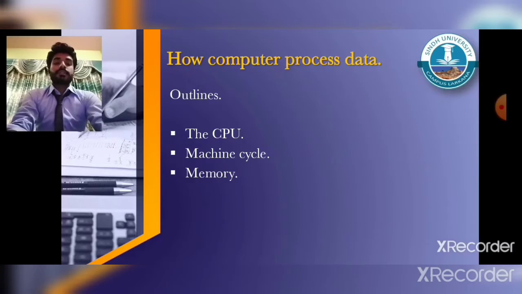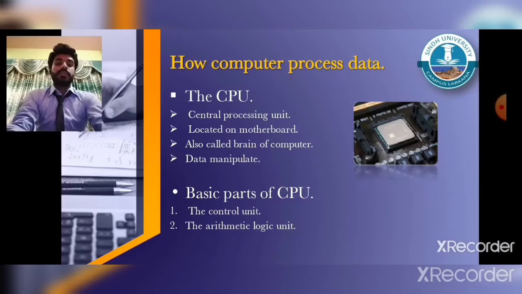So let's start. These are the outlines of my first presentation topic: how computer process data, the CPU, machine cycle, and the memory. So let's start from the CPU. What is CPU? Computer process through two components, CPU and memory. Both are located on motherboard. Central processing unit is abbreviated as CPU. CPU is actually a tiny chip located on motherboard. It is also called the brain of computer, where the data is manipulated.